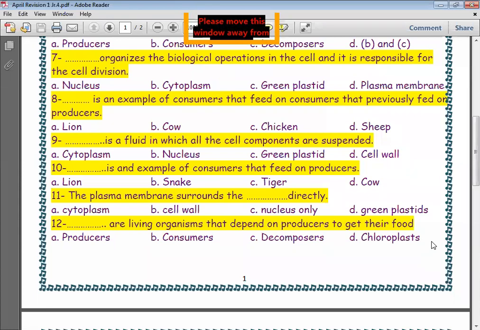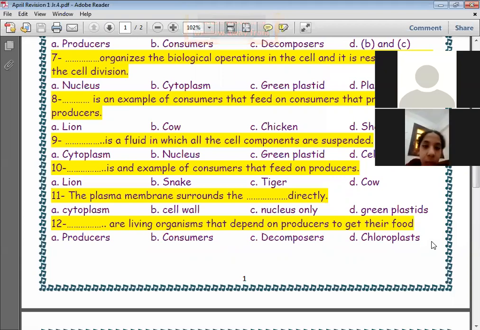The plasma membrane surrounds the blank directly. Excellent, Judy. The plasma membrane surrounds the cytoplasm.